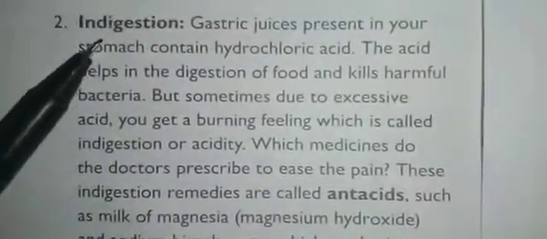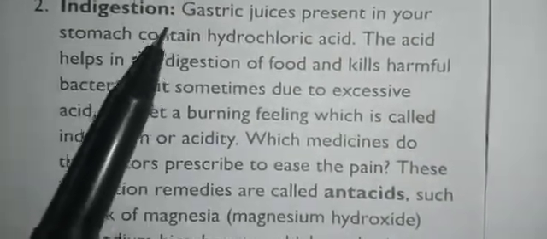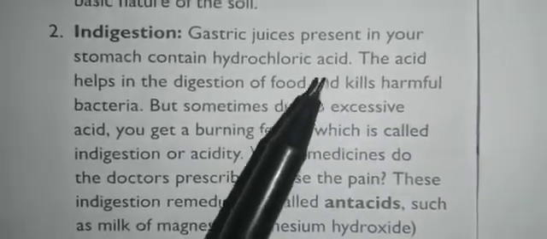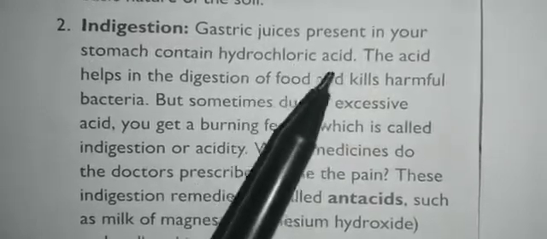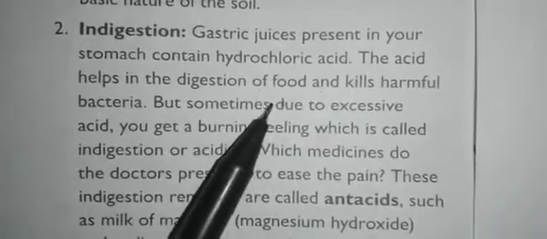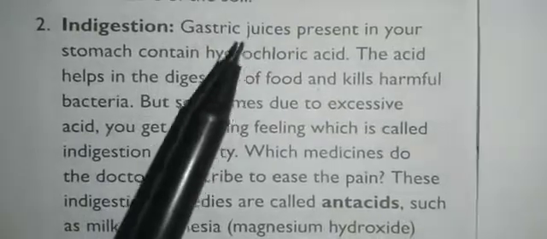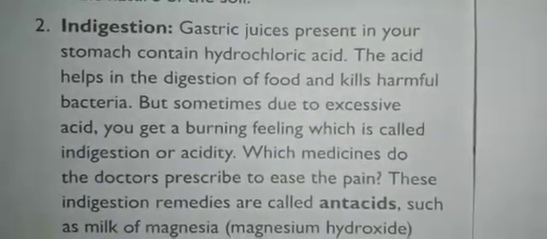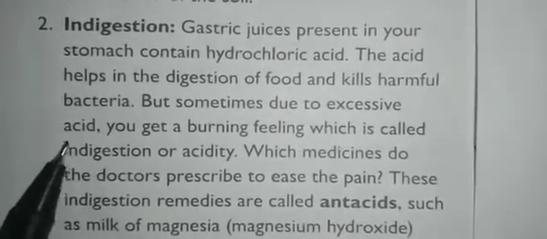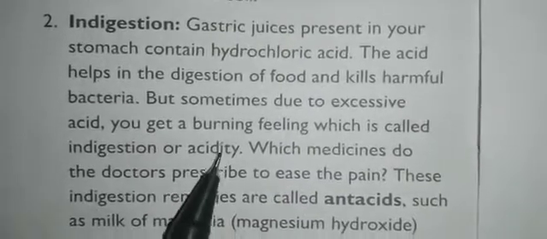Next one is indigestion. The gastric juice present in your stomach contains hydrochloric acid, that is HCl. You have studied it in the first chapter, right? It is present in the stomach. The acid helps in the digestion of food and also kills harmful bacteria. This is the main function of hydrochloric acid in our stomach. But sometimes, due to excessive acid, you get a burning feeling which is called indigestion or acidity.